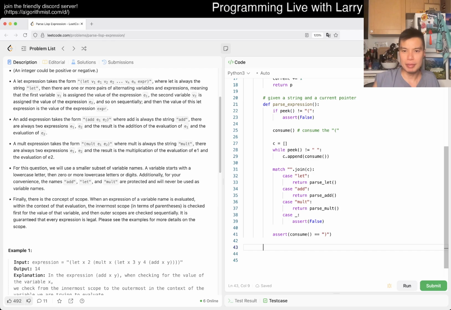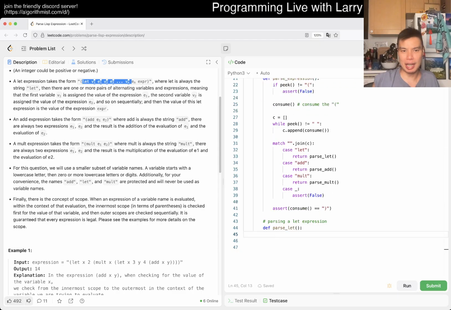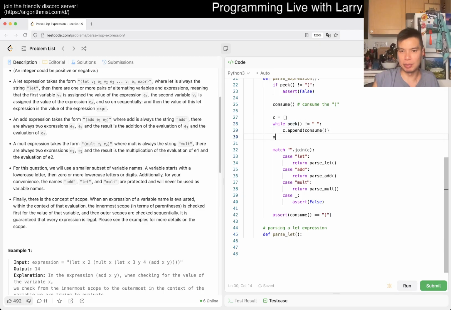And now we want to parse a let function, right? And what does that mean? I mean, it's just parsing a let function, or expression rather. And then now we have the inner side of these things, right? So we already consumed the let. That means peek is the space. So actually, we want to consume the